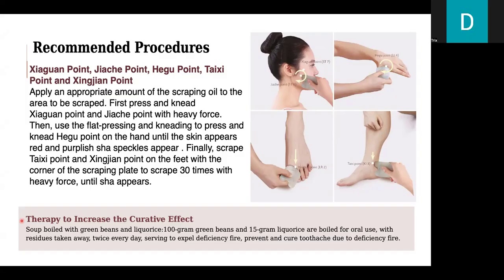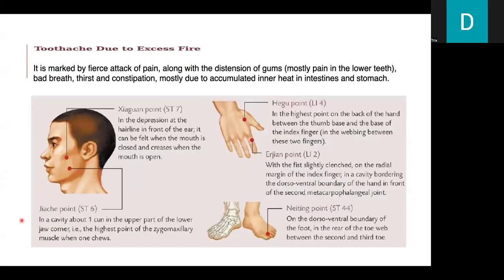Soup boiled with green beans and licorice: 100 grams of green beans and 15 grams of licorice are boiled for oral use, with the residues taken away. Take it twice every day, serving to expel deficiency fire and prevent and cure toothache due to deficiency fire. Next is toothache due to excess fire.